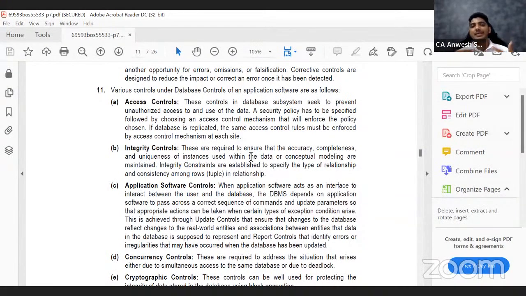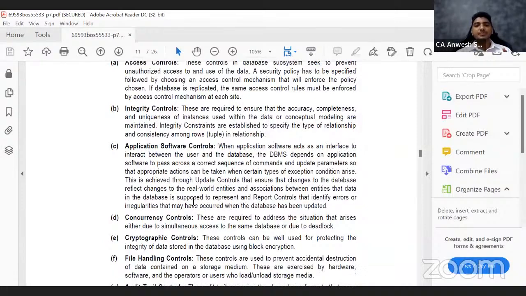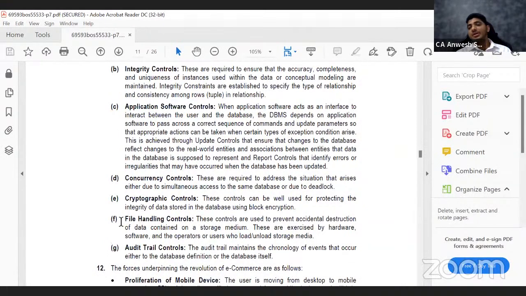Now the question is, how do I access it? I will say who can get access. In my organization, let us say there are 5 employees. I will give them a login ID and password, and using only that login ID and password, they should be able to access it. Any person who does not have that access control cannot log in. So will it at least protect my data? The answer is yes. Only the authorized people can log in. Now you may say, sir, what if authorized people go and delete it? Well, there is clause F, if you see, something called file handling control.